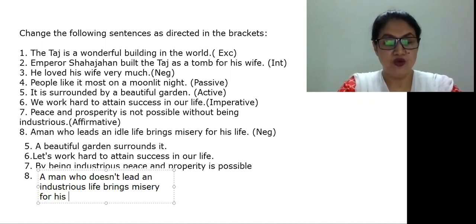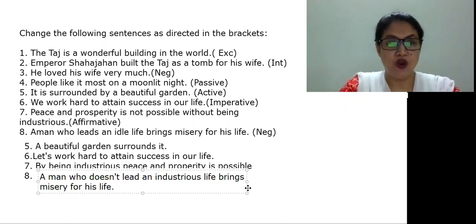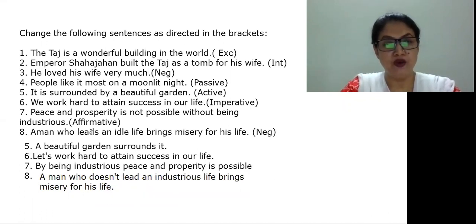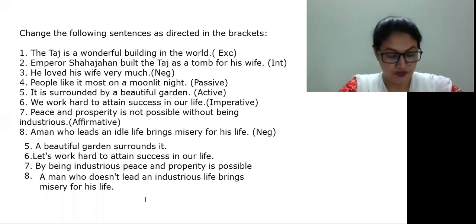A man who does not lead an industrious life brings misery for his life. So what we have used here: a man who does not lead. Here it is a man who leads an idle life. So a man who does not lead an industrious life brings misery for his life. Understood, all of you?